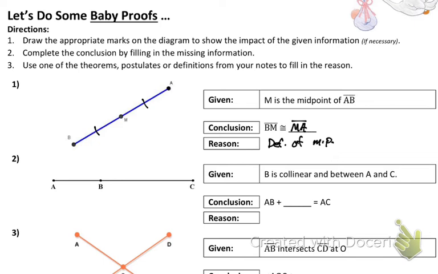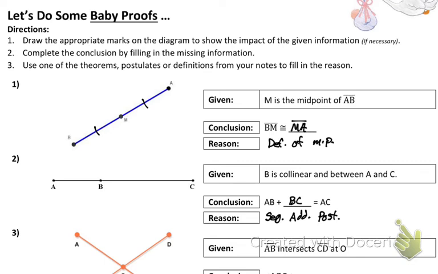It'll be the line segment postulate. Not quite. You're close. It's just called the segment addition postulate. You had it. We just got to be clear that we put the right thing down. Segment addition postulate. Okay, so the reason, that's the hard one. What are we going to fill in that blank, though? Yeah, Alejandro. We're going to put BC. The segment addition postulate says I can take two segments, put them together, and they equal the whole big segment.